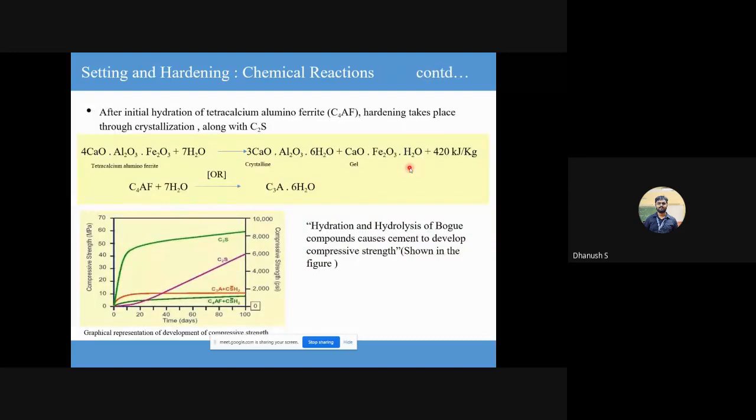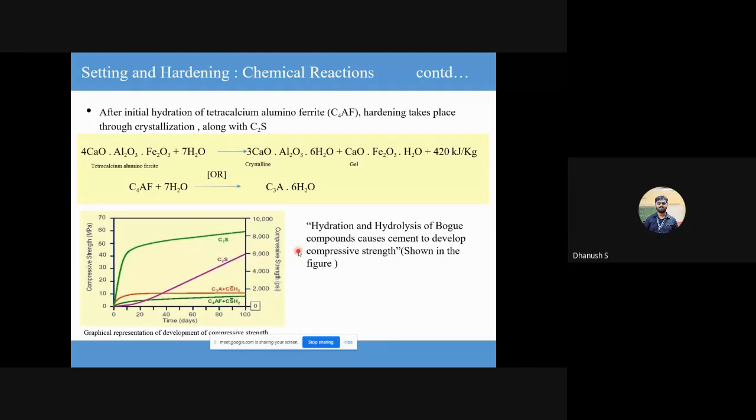Okay. So if you look at this graph, look at the time in days. Your x-axis is time in days, and your y-axis is your rate of strength gained, or the compressive strength that is attained. So C2S and C3S, it is a continuous process. Whereas for your C3A and C4AF, the initial reaction takes place in a few days, and the final strength is attained in a matter of a few days itself. It does not keep increasing over a period of time.